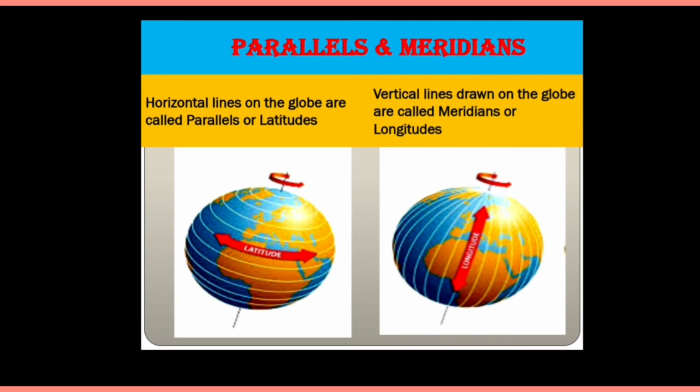Now parallels and meridians. Along with equator, there are many horizontal lines on the earth which are called latitudes or parallels. Then along with the prime meridian, there are several vertical lines running from the North Pole to the South Pole. These all lines are called meridians or longitudes. In detail about these parallels and meridians, I will explain you in my next video.